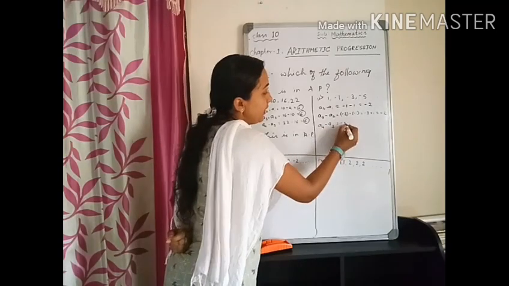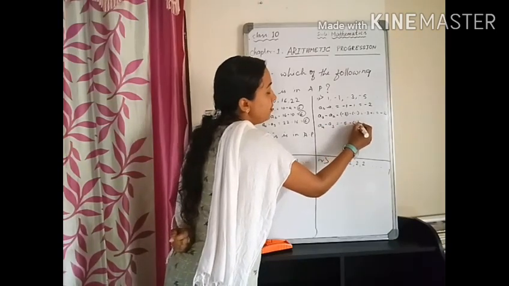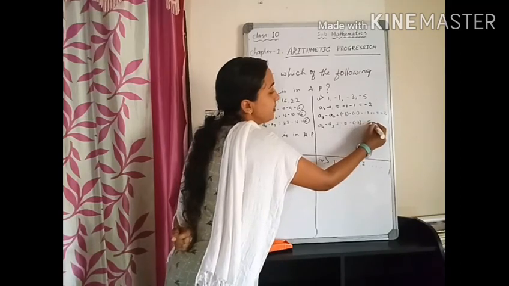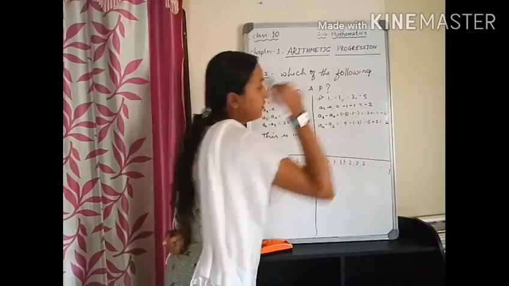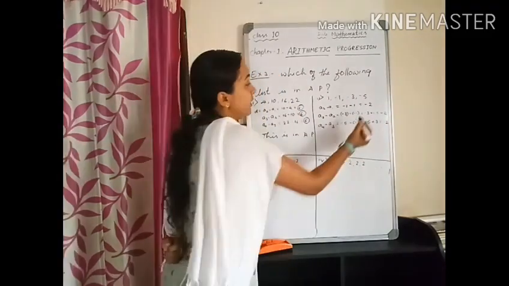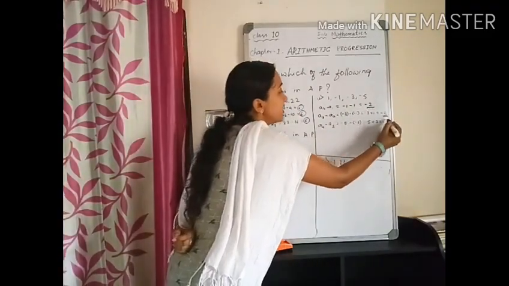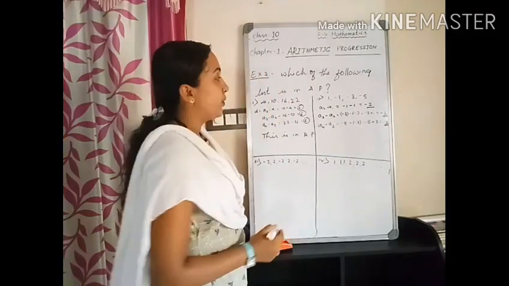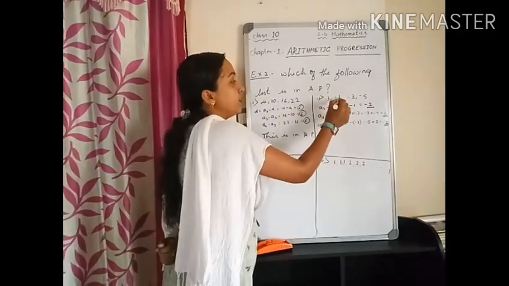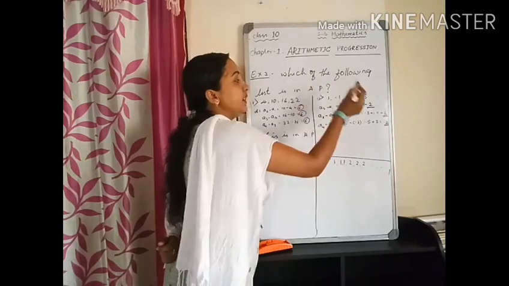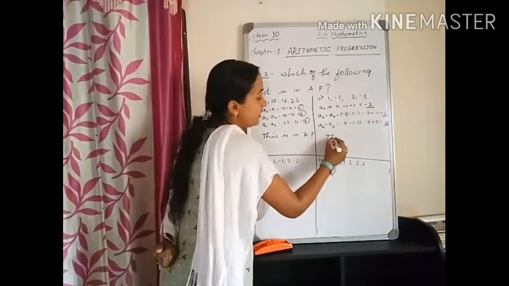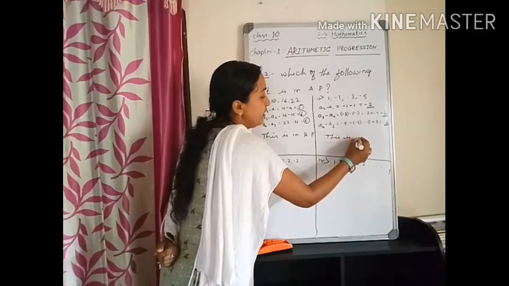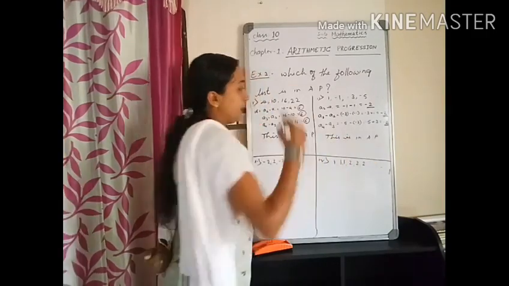Minus 5 minus of minus 3, that is minus 5 plus 3, which is minus 2. Here also the common difference is fixed, which is minus 2. Therefore, we can say 1, minus 1, minus 3, minus 5 is in AP.